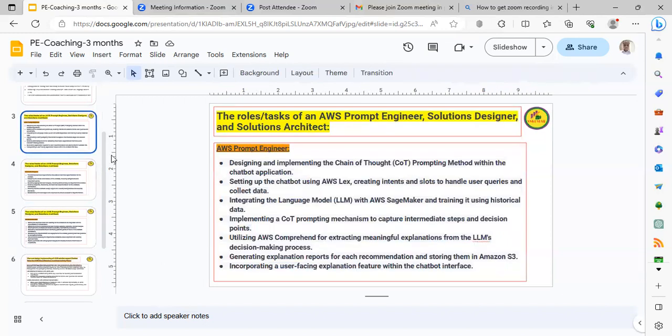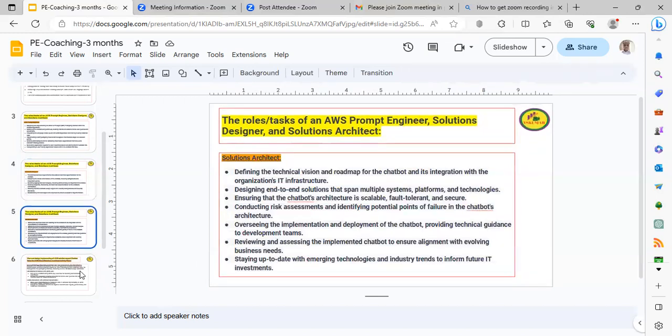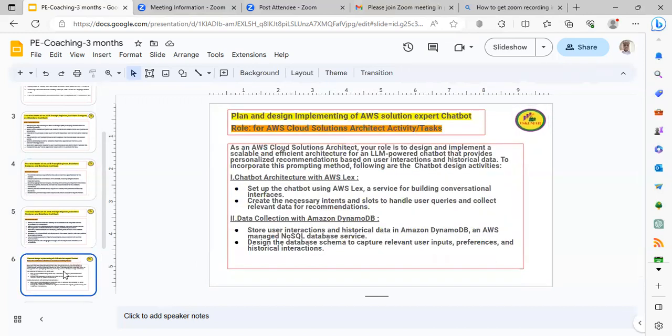If you see, we have seen in prompt engineering areas, AWS prompt engineer role, and we have seen designer role, we have seen architect role. These are the different roles. Now, let us say if we are doing the project in our POCs, in our proof of concepts in the coaching, what kind of activities we are going to do?